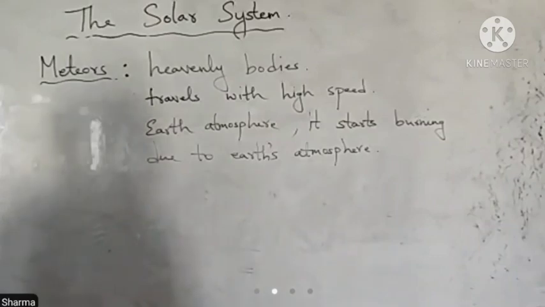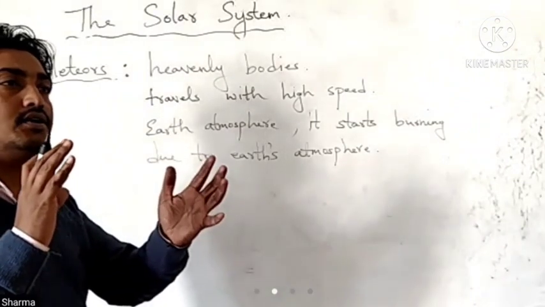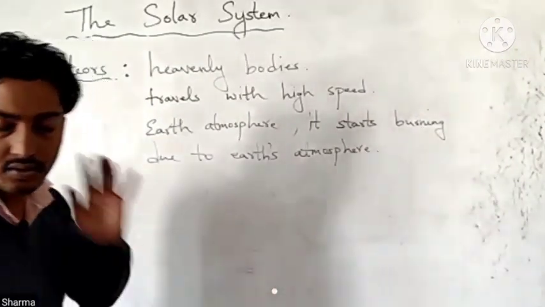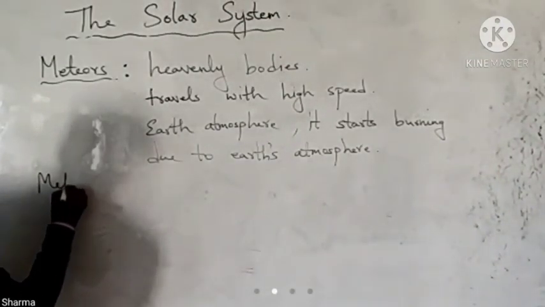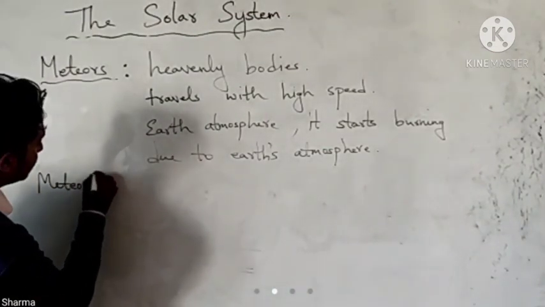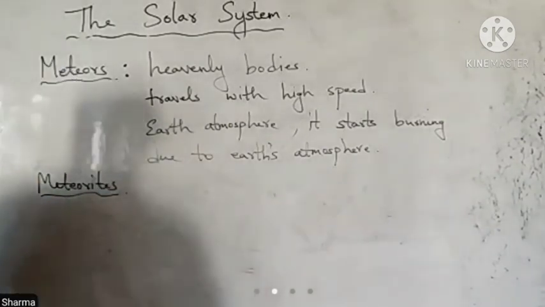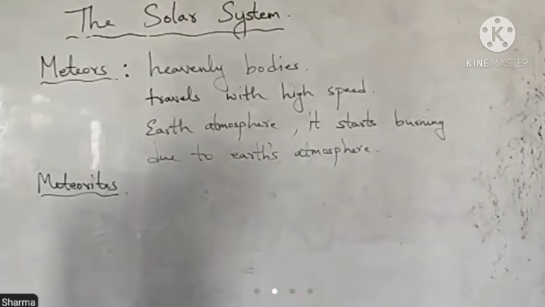But sometimes, when the particles are much bigger, a small fraction of rocks enter the Earth's surface, and they are termed as meteoroids. The ones which do not burn on entry into the Earth's atmosphere and land on the Earth are called meteoroids. Meteoroids have sizes varying from small pebbles to a big block weighing a few tons.